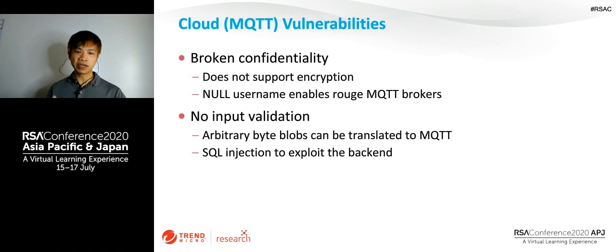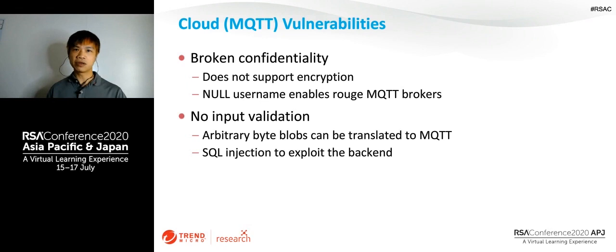And we want to briefly talk about the cloud vulnerabilities. In one of the real-time gateways that we have found, there is broken confidentiality in that there's no encryption in the communication at all. Moreover, the username is always left blank, so you might connect to a rogue MQTT broker and you don't know.